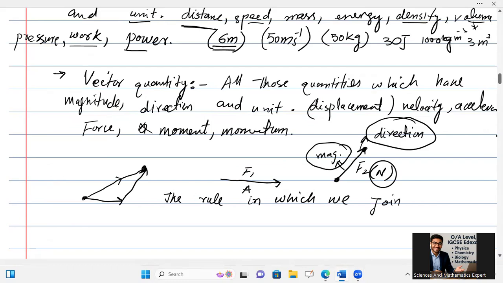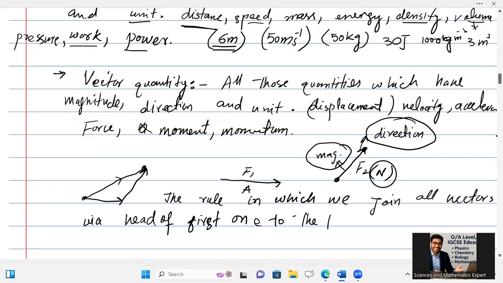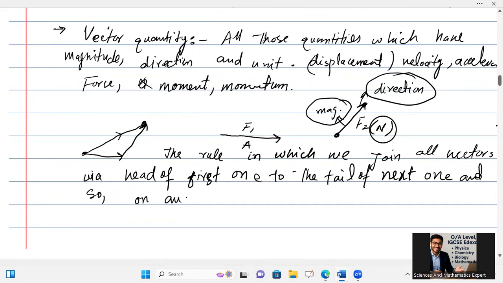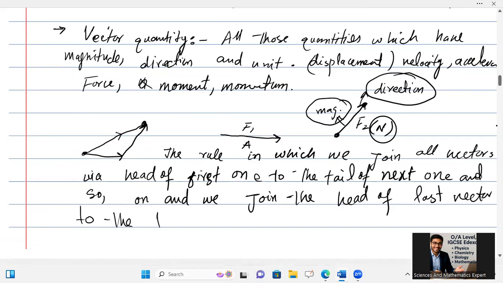The rule in which we join all vectors via the head of the first one to the tail of the next one, and so on, and we join the head of the last vector to the tail of the first vector, is the rule which I started with.